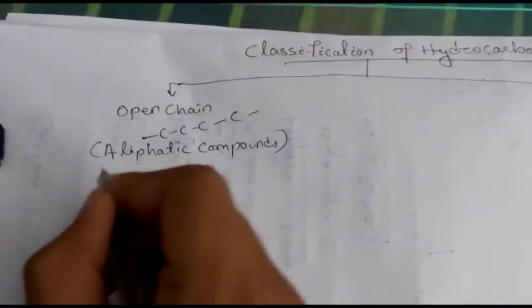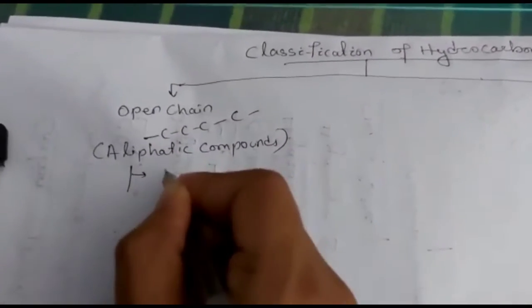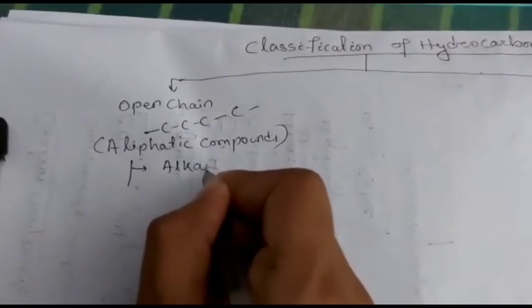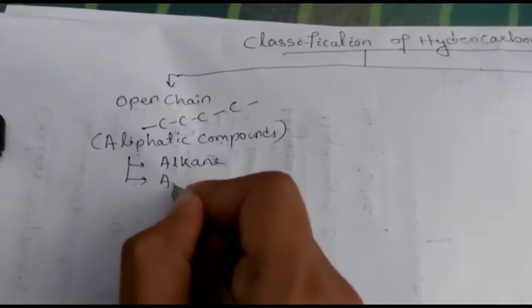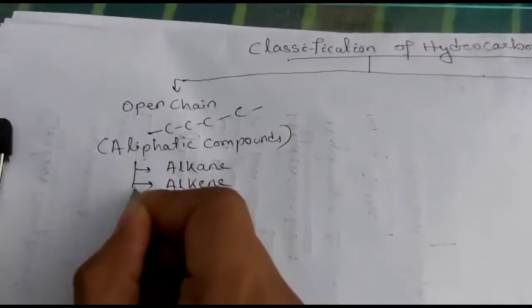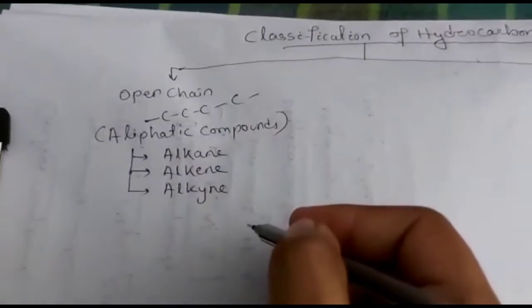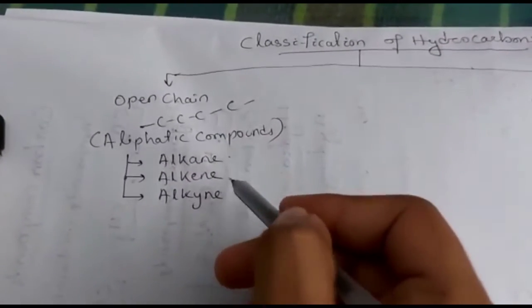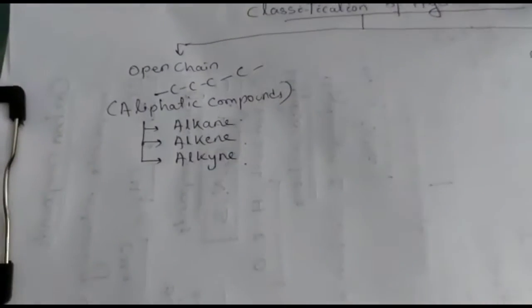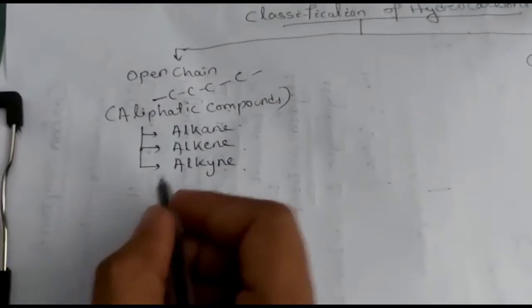So here it is generally 3 types: alkane, alkene and alkyne. These are the 3 names: alkanes, alkenes and alkynes. So what is alkane, what is alkene, what is alkyne?